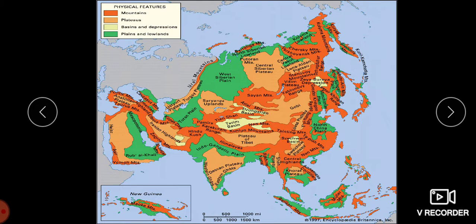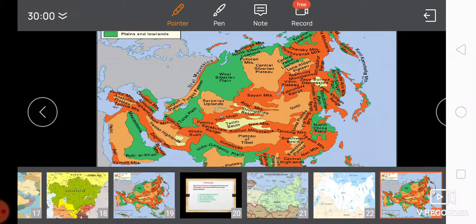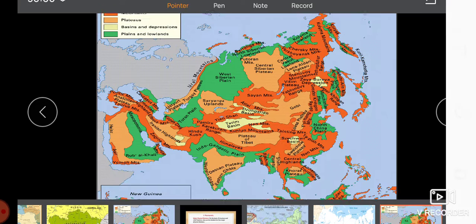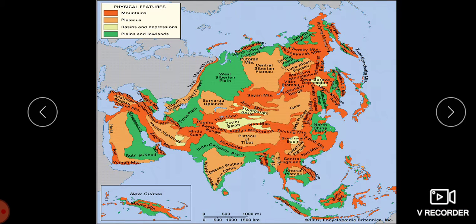Now we will move on to the Central Highlands. They are the second great physical division. They lie to the south of the northwestern lowlands. The mountain ranges of Central Asia are also known as the Central Highlands. They stretch from Asia Minor to the Bering Strait, and we also have various mountain ranges that radiate from the Pamir Knot in all directions. The Pamir Knot is here.